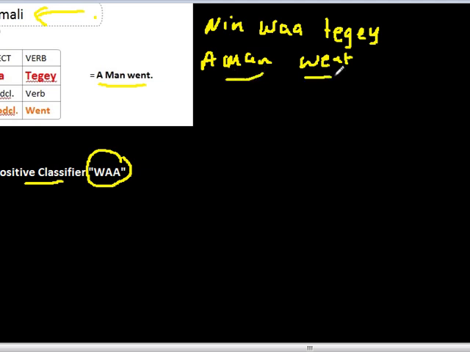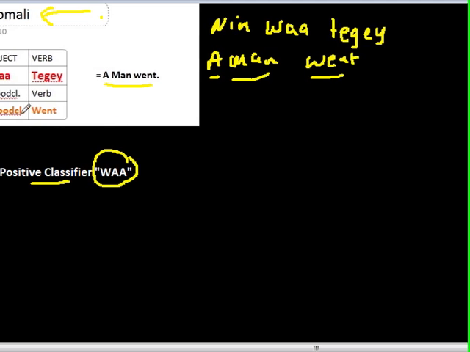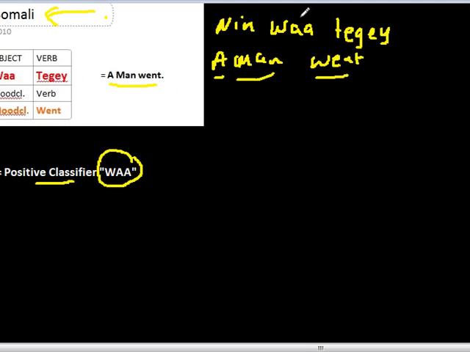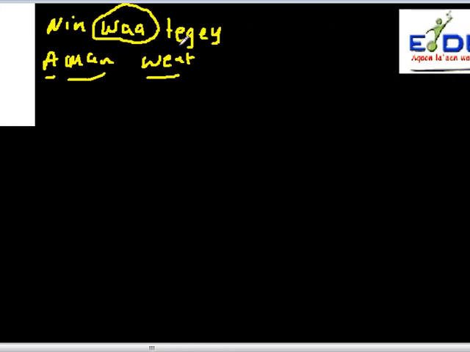So there's only almost three words here. A man went. But in Somali, the word wa puts the whole sentence in a positive mode.